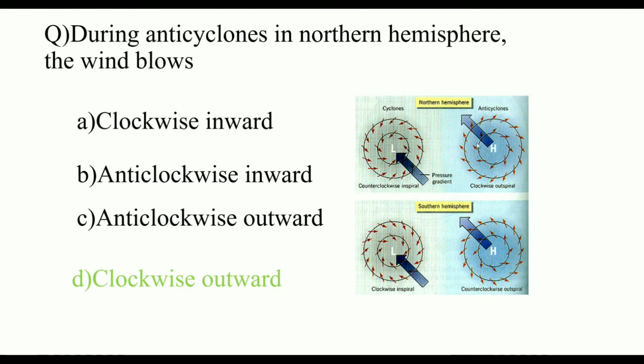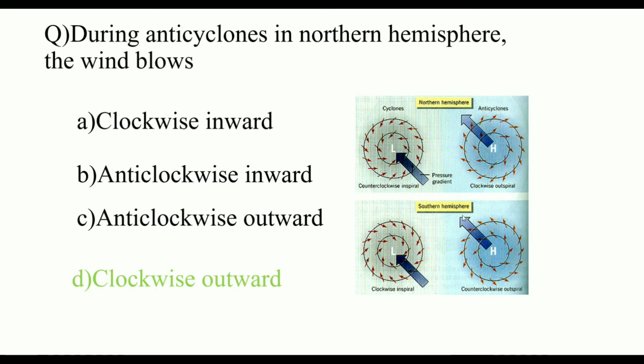Clockwise outward movement is the anticyclone in the northern hemisphere. Our question is about the anticyclone in the northern hemisphere, which is clockwise outward motion.